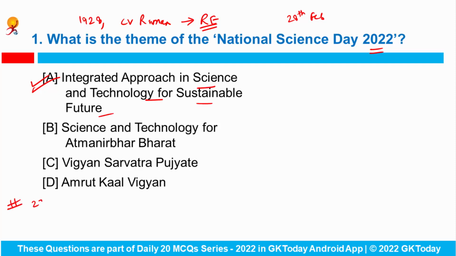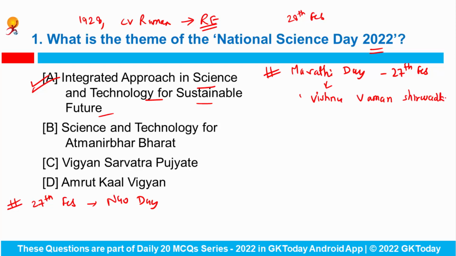Now apart from it, 27th of February is observed as World NGO Day in several countries across the world. It aims to create awareness about this sector and encourage people across the world who work in the NGO sector. Then Marathi Bhasha Divas, or you can say Marathi Day, is celebrated on 27th of February every year on the birth anniversary of eminent Marathi poet Vishnu Vaman Shirvatkar.